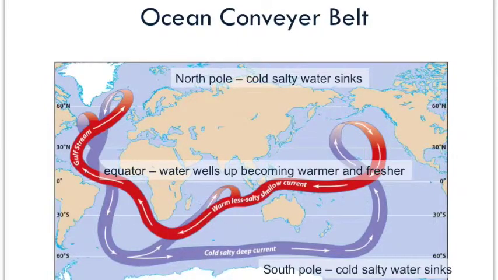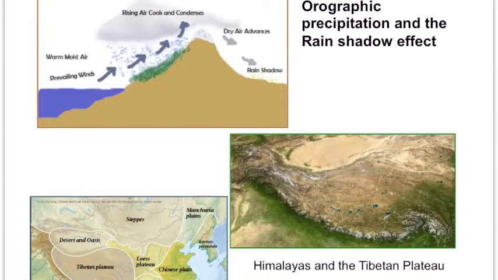The other factor that's going to control climate is mountains, orographic effects, and that can be seen here in these diagrams. This is what you would see near Seattle, Washington, for example. You have the Pacific Ocean here. Here would be Seattle, Washington, and then here you have the Cascade Mountain Range.